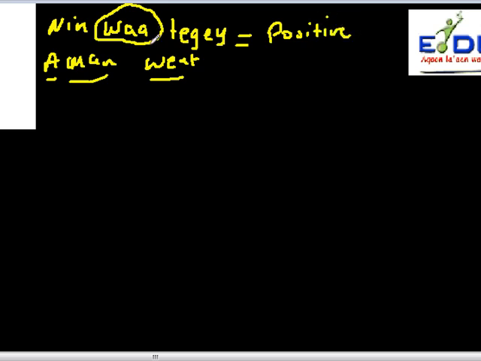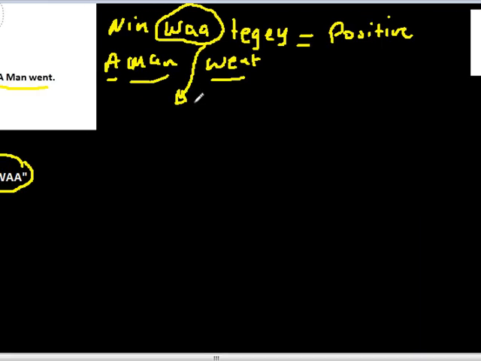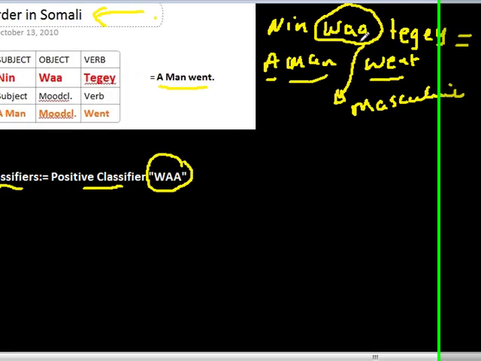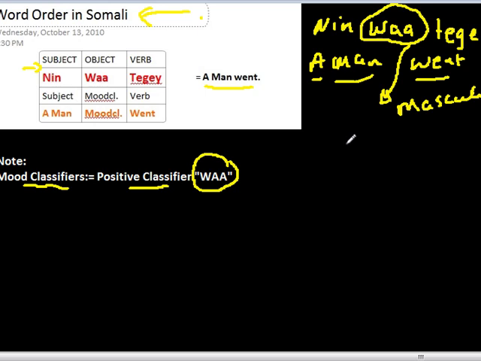Okay, and this, remember, it's mostly used for masculine. So this wa, sometimes it can be used as feminine, but most of the time it's positively used for masculine. So again, a mood classifier in Somali language is a positive classifier. That means wa.